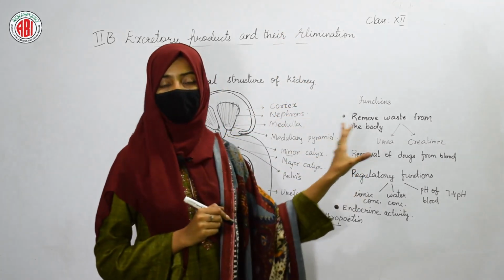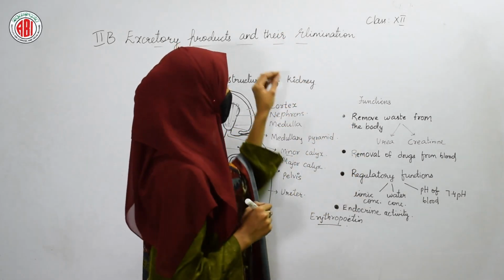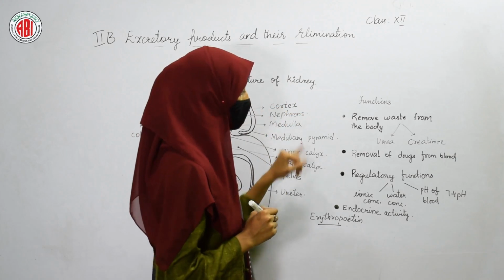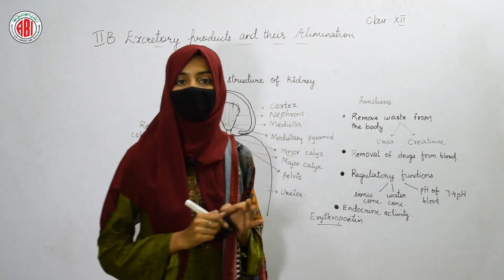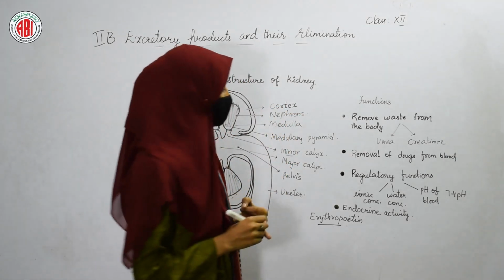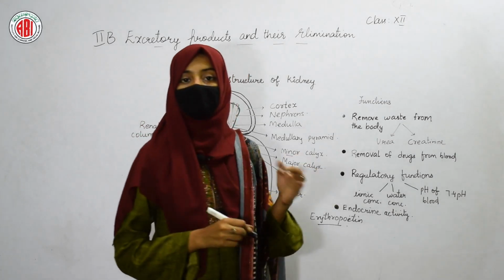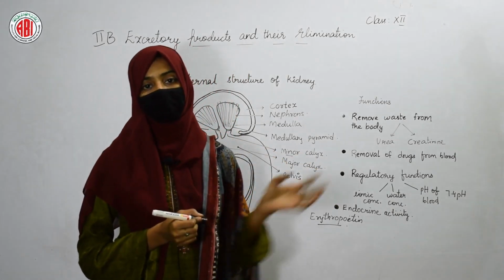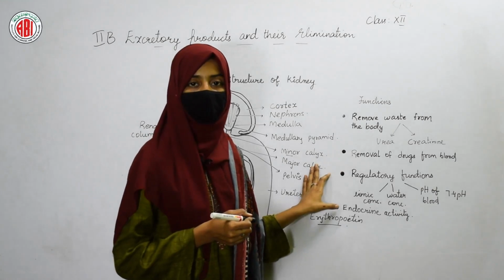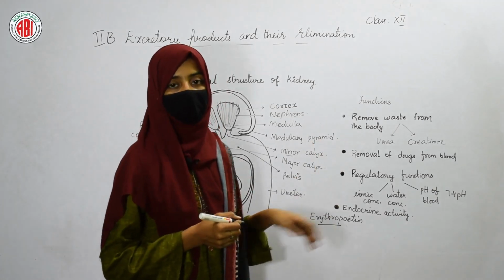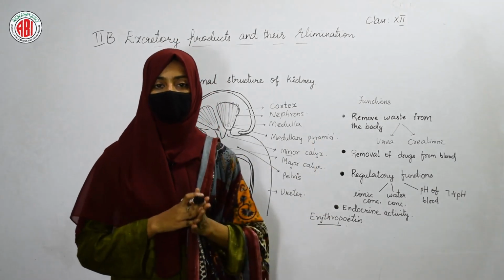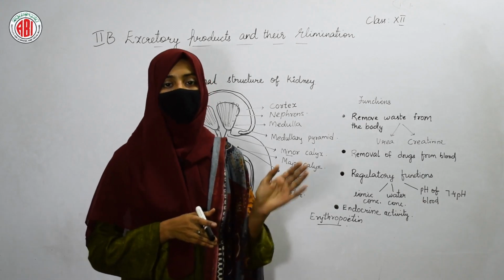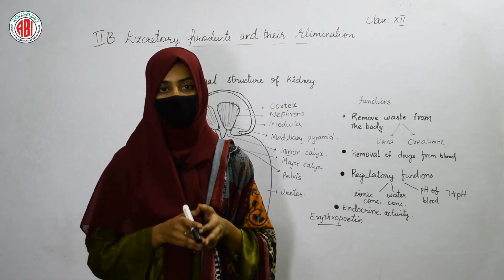These are some of the important functions of our kidneys. So it helps in removing waste out of our body, it helps in the removal of drugs from the blood, it is also involved in the different regulatory functions and also acts as an endocrine gland. So this is about the internal structure of our kidney and also some of its functions.